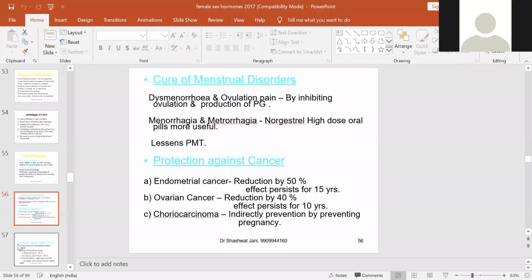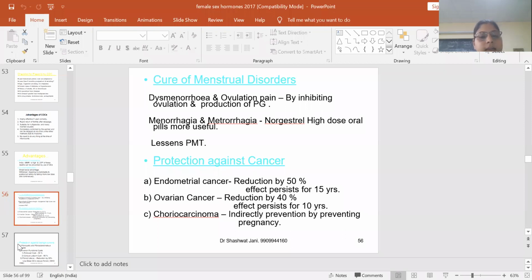And cure of menstrual disorders like dysmenorrhea, dysfunctional bleeding, ovulation pain, all these can be treated by oral contraceptives. Menorrhagia is increased bleeding. Increased duration of bleeding is metrorrhagia. And norgestrol can be given.